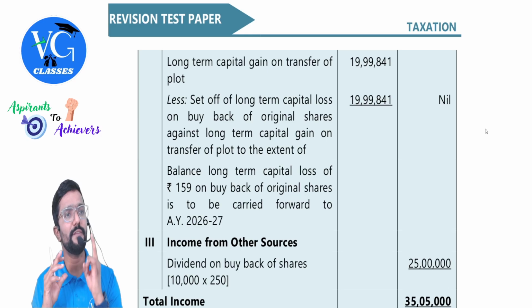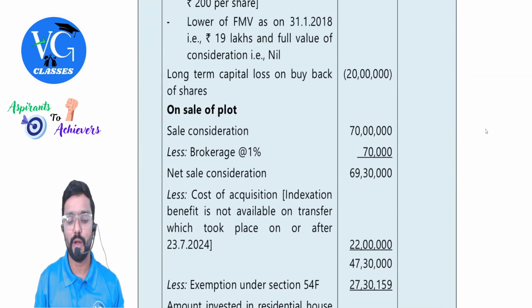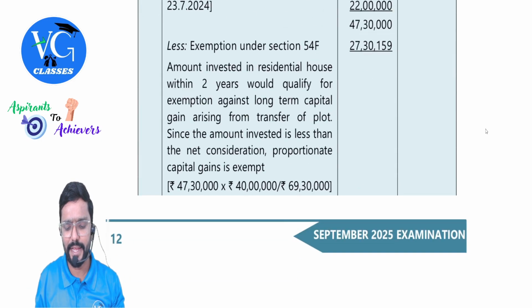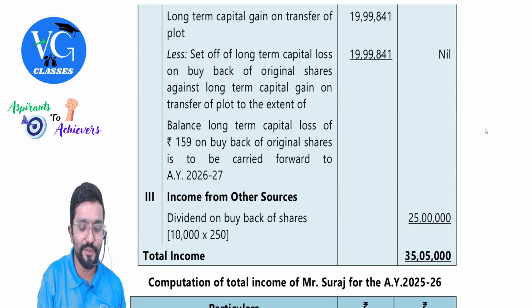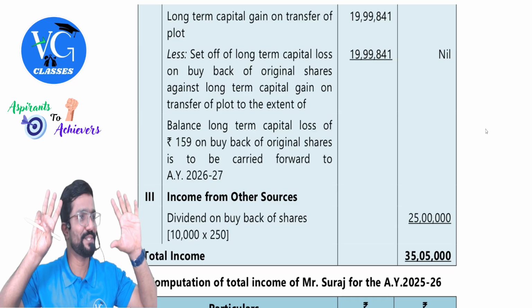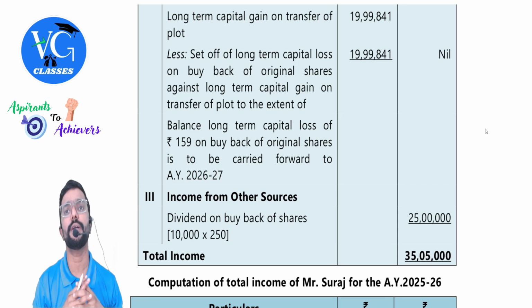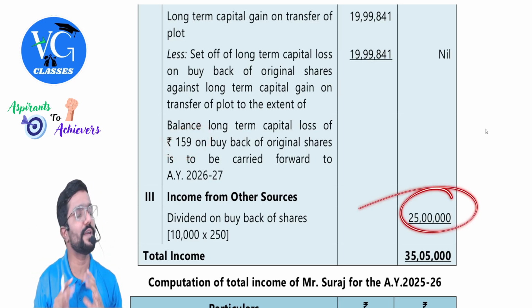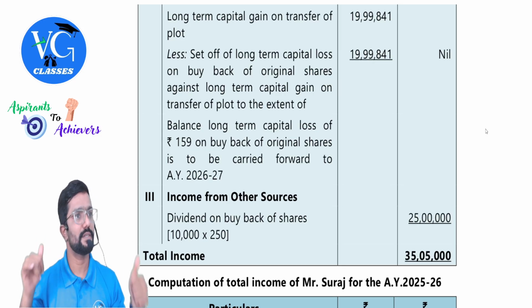Immovable property, if it is held for more than 24 months, is long term. Now, can I adjust my long-term loss? Where is my long-term loss? 20 lakh. Against long-term gain? Yes, I can do it. But I cannot fully adjust. Only 19 lakh 99,841. The remaining 159, I can carry forward for the next 8 years. Once you carry forward, you can adjust it only against long-term gain. Is it clear? Can I adjust this 159 against salary or IFOS? No, you cannot adjust. So the total income of the assessee is 35 lakh 5,000. Got it?